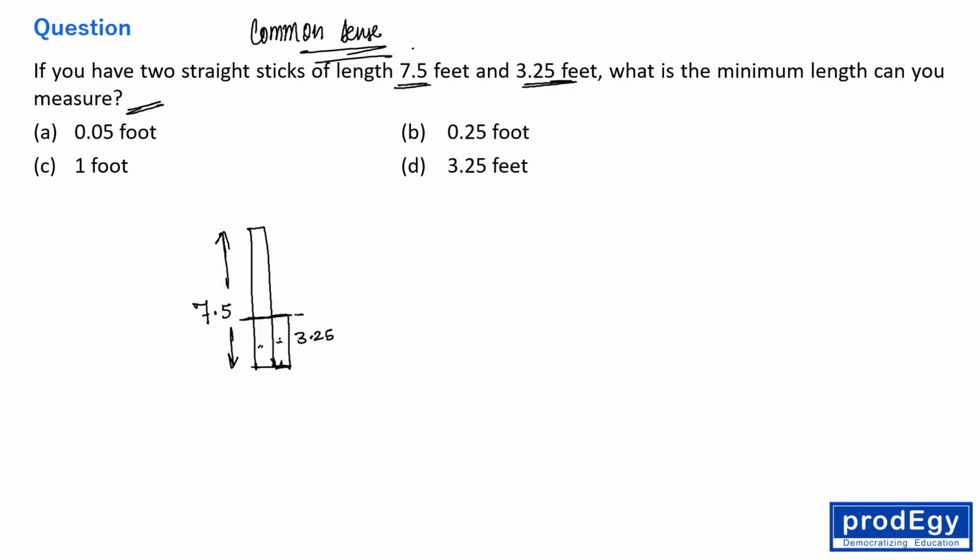Then again put this stick above this stick and take a mark. So this is 3.25 and this is again 3.25. From here to here is 3.25 plus 3.25, twice of 3.25, so this becomes 6.5, right? So what is left? This total is 7.5. So take a mark over here.